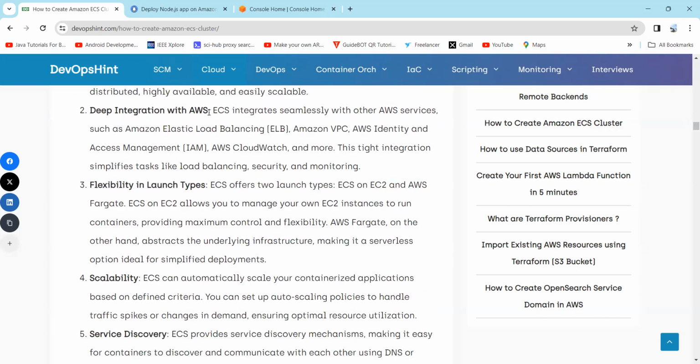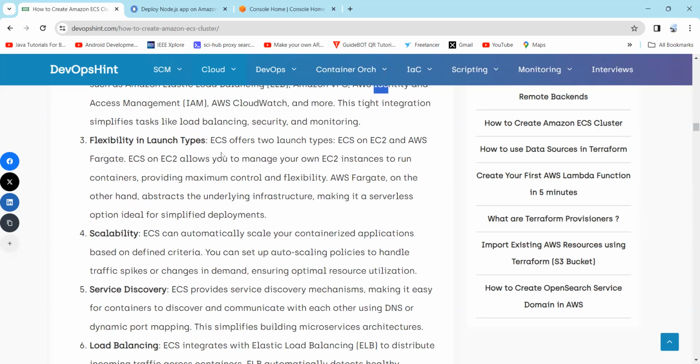Next is deep integration with AWS. ECS integrates seamlessly with other AWS services such as Amazon Elastic Load Balancing, Amazon VPC, Amazon Identity and Access Management, AWS CloudWatch, and more.